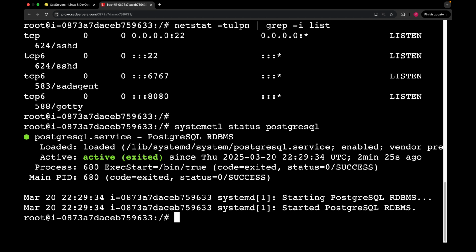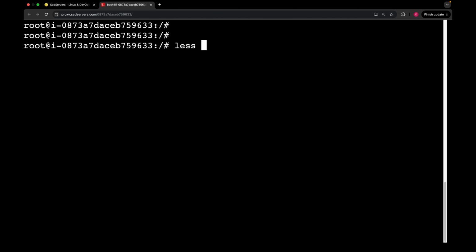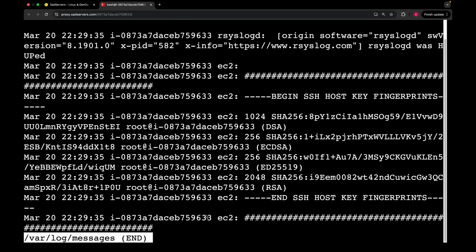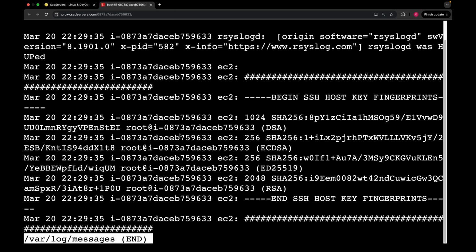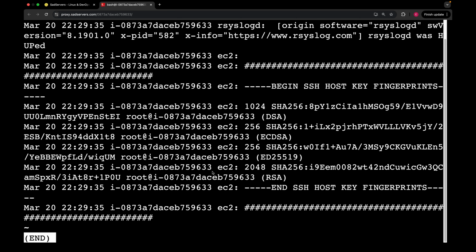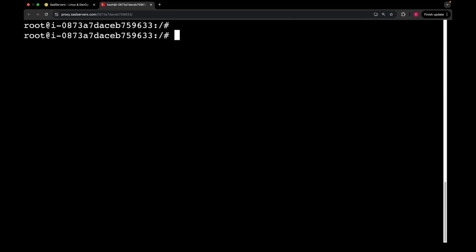So let's check the var log messages file. I'm gonna do var log messages to see if we have something here. Okay, looks like there is nothing related to PostgreSQL, so it was not useful for us. I think I will just run pg_lsclusters.